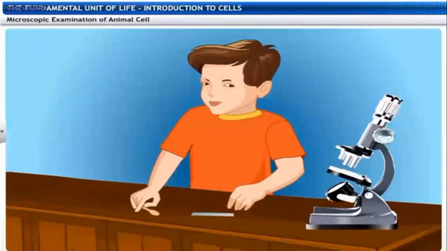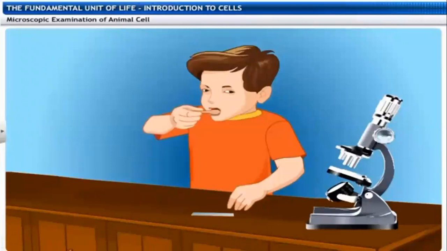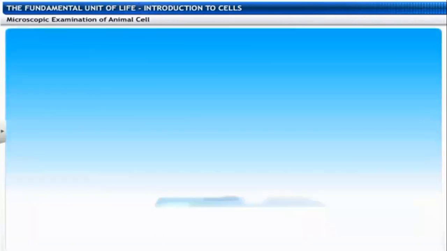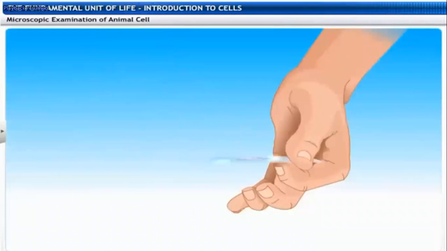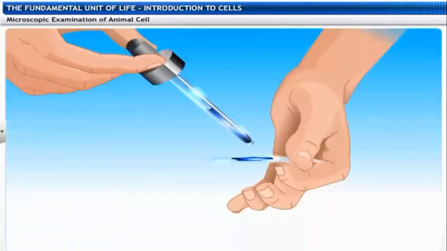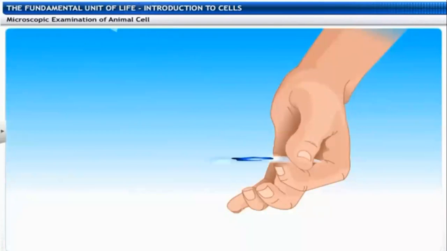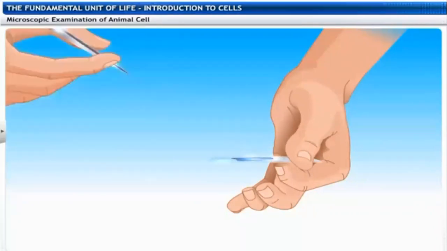Just now we observed the plant cell. Now we are going to observe the animal cell. Take an ice cream spoon or a toothpick. Scrape some cheek cells and place them on the slide. Add some glycerin or water. Then add a drop of methylene blue solution and place a cover slip, with the same procedure.